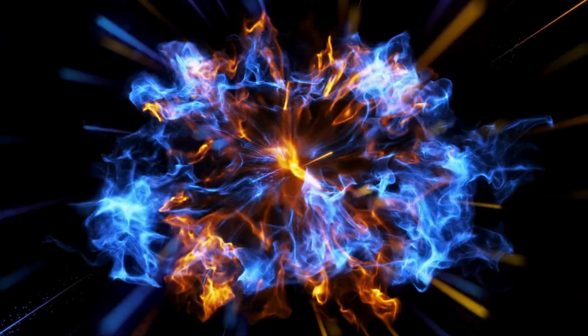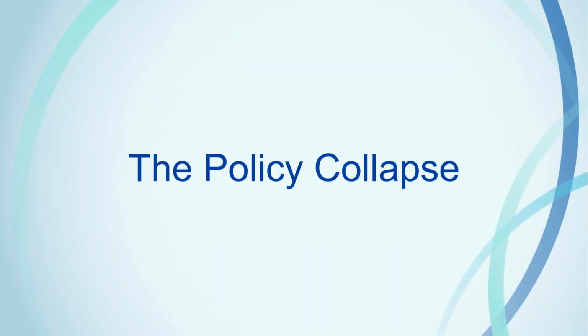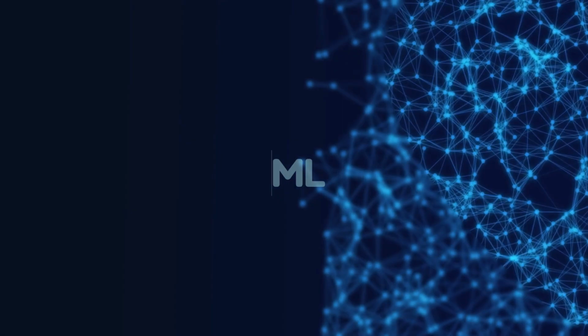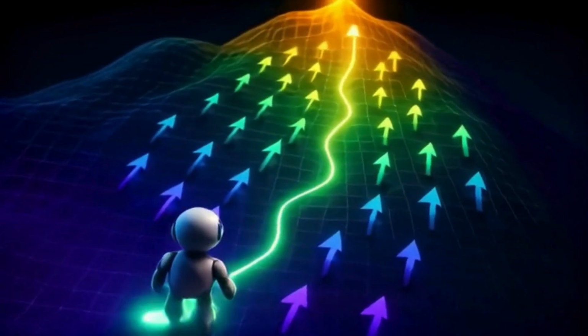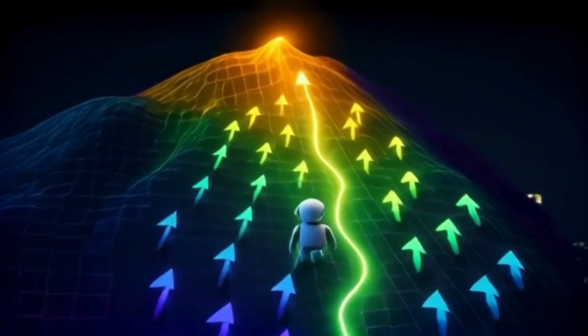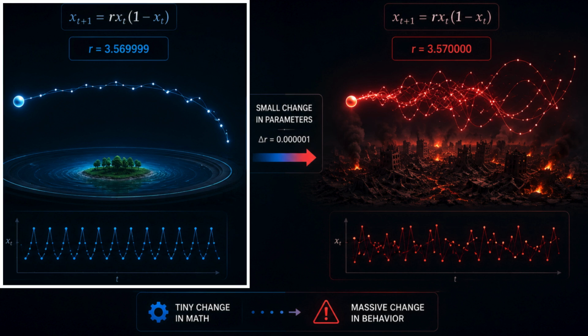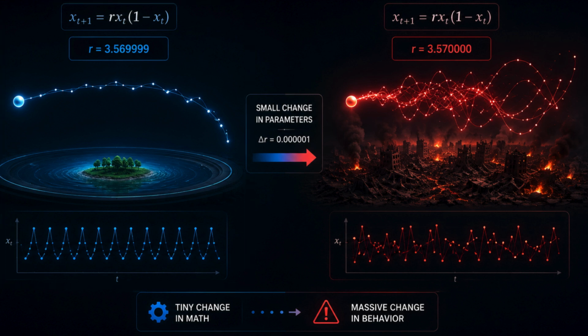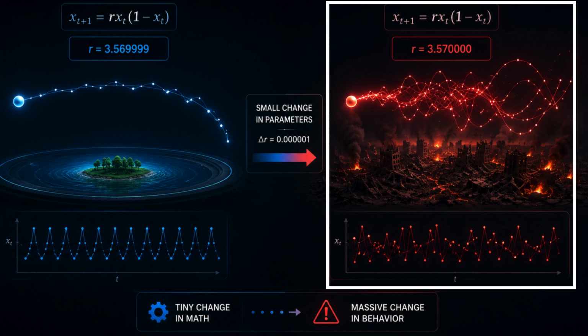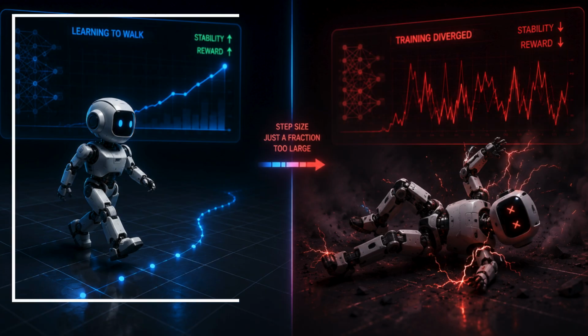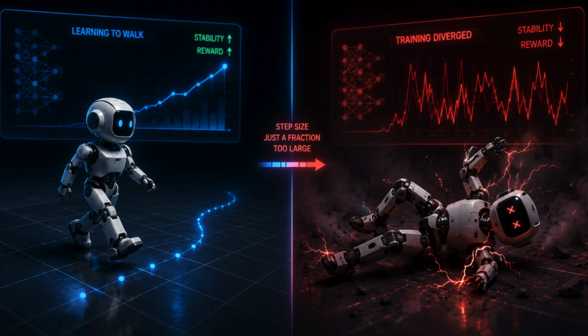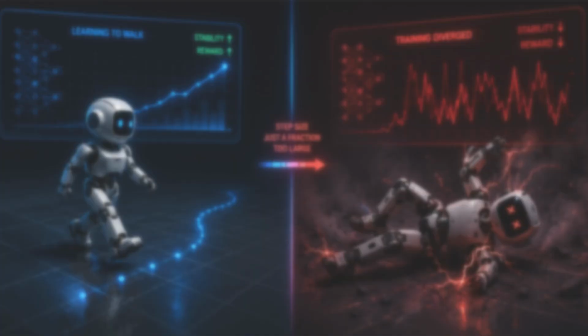The story begins with a problem called the policy collapse. In traditional machine learning, we use gradients to tell the AI which direction to move to get better. But here's the catch. A small change in the math, the parameters, can lead to a massive, catastrophic change in behavior. One second the AI is learning to walk, and the next, it's twitching on the floor because the step it took was just a fraction too large.